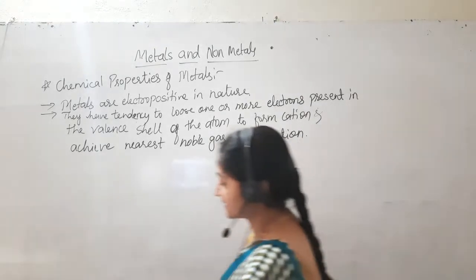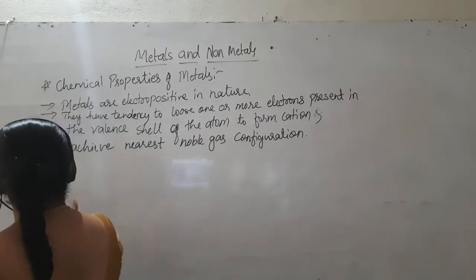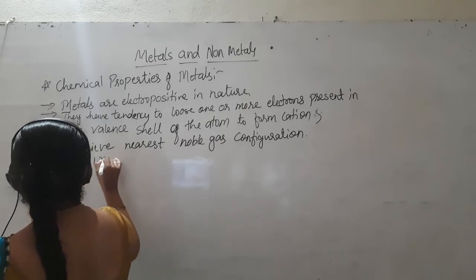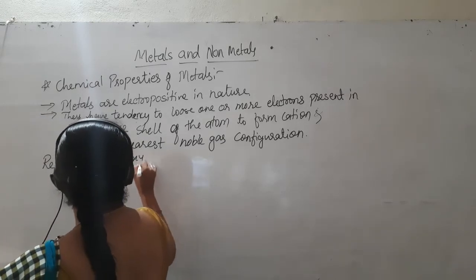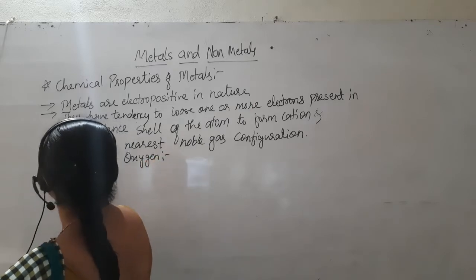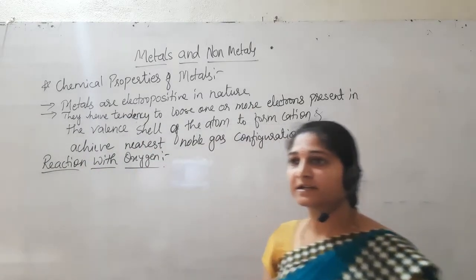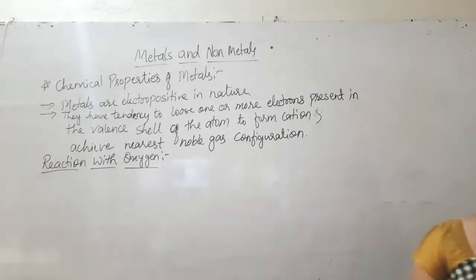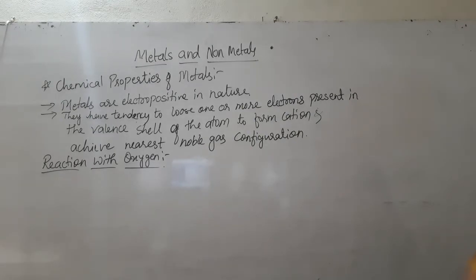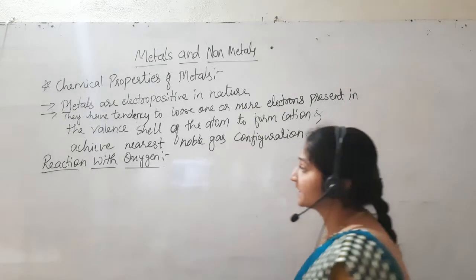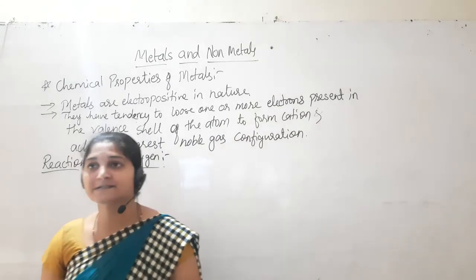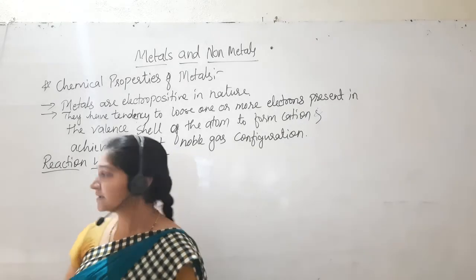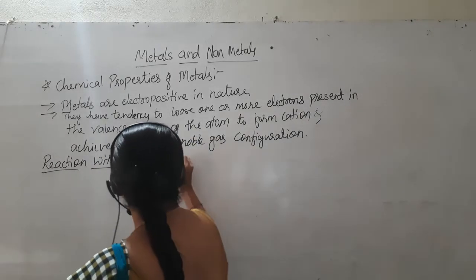The first is the reaction with oxygen. Okay, so here, reaction with oxygen. First, take down here: almost all metals combine with oxygen to form metal oxides. When these metals react with oxygen, they form their oxides.